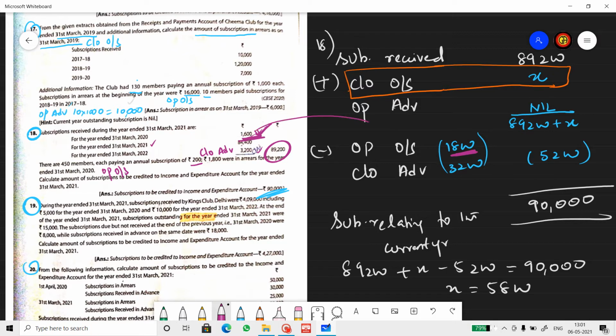So there is still 200 rupees pending from the previous year, that means from 1920, and that 200 is also included here. So that is the highlight here. When we find the closing outstanding, it is not just for the current year, it's outstanding till the current year. So any outstanding of the previous year will also be part of this.